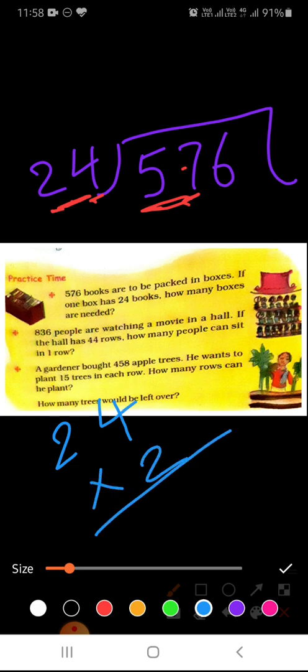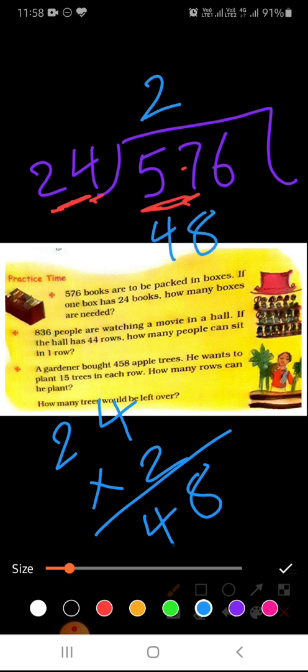It is 57. Now 24 is smaller than 57. So how many times does 24 go into 57? We'll do 24 multiplied by 2, that is 48. Subtract it. It will be 9.